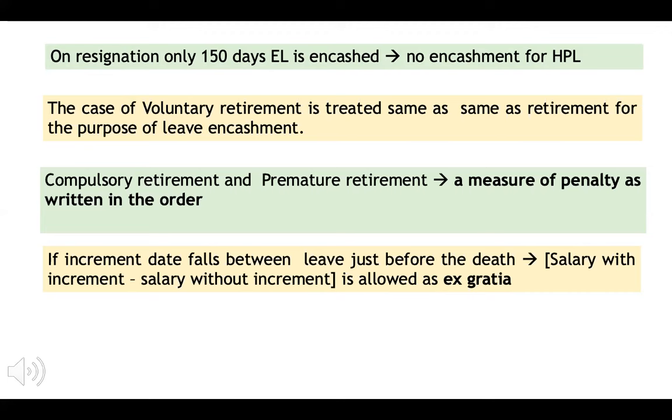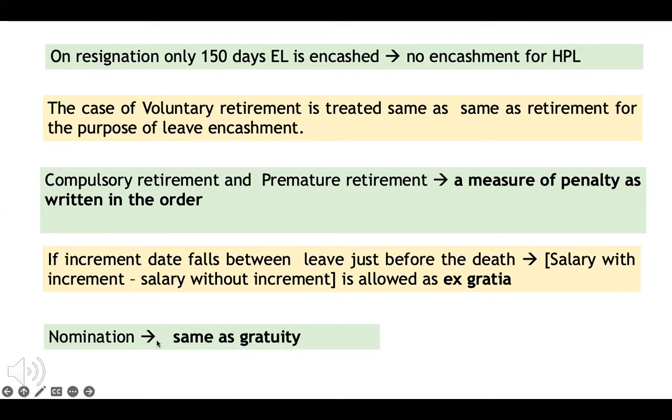And his salary with this increment less his salary without increment is allowed as ex gratia, and accordingly his leave encashment is paid. For leave encashment, nomination is exactly the same as what it is for gratuity. So this is all about leave encashment on retirement.